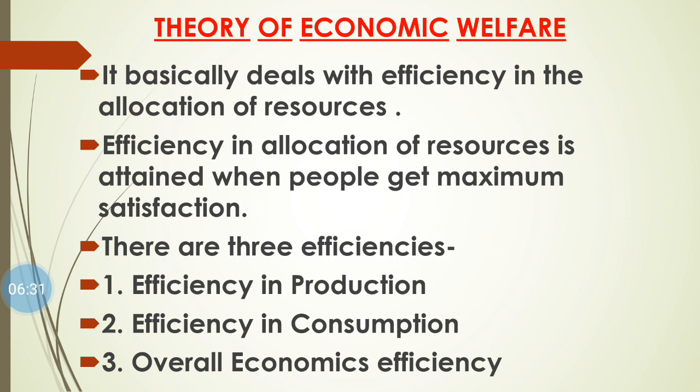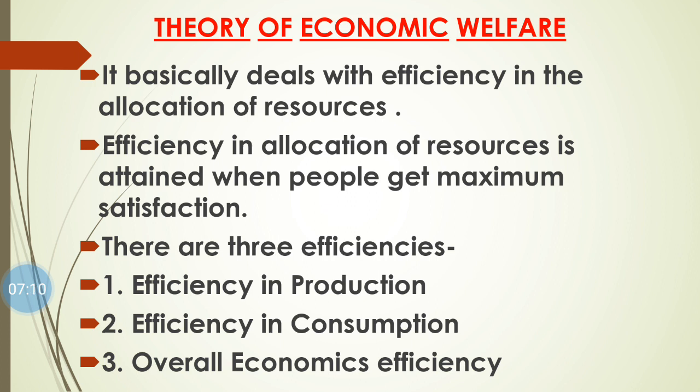As we know very well, means are always limited and ends are unlimited. Means means resources and ends means desire and demand. So with limited resources, how can we distribute them efficiently and produce on a maximum level, that study will come in theory of economic welfare. In short, theory of economic welfare covers efficiency in allocation of resources, and that means how efficiently we allocate all the available resources and how we can help people to get maximum satisfaction.